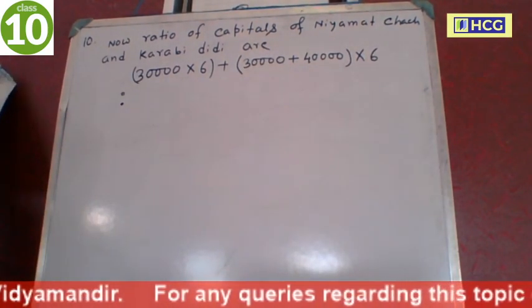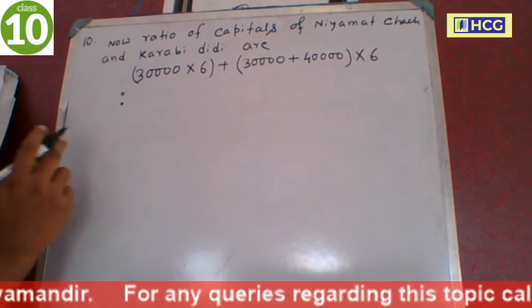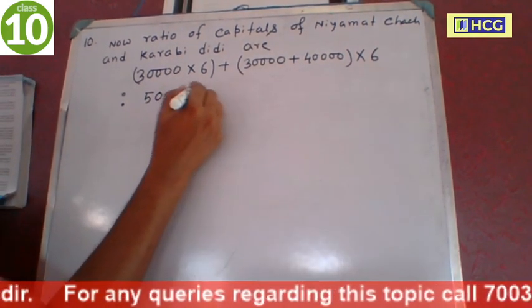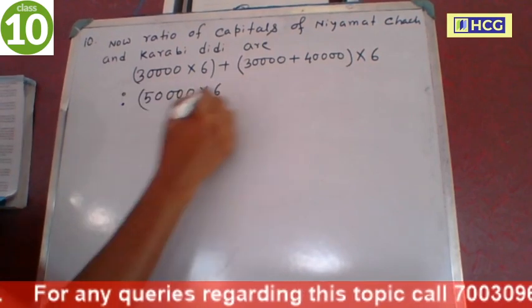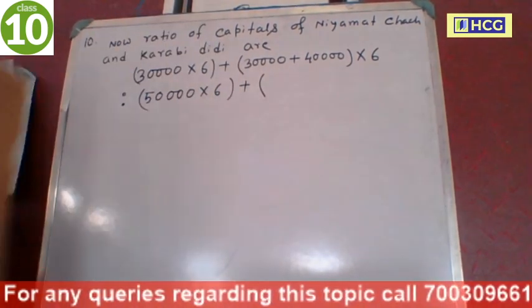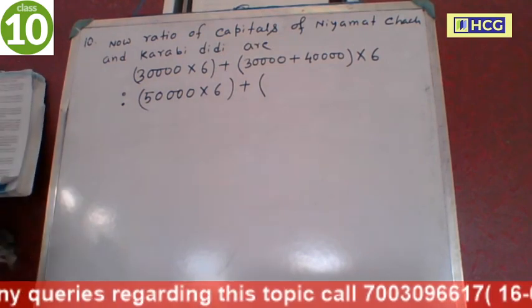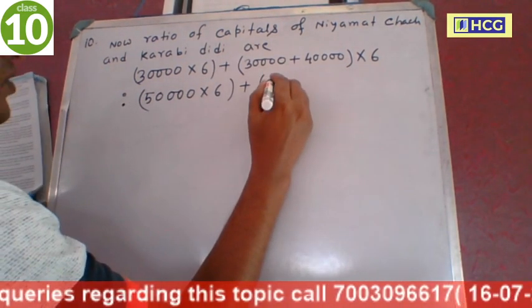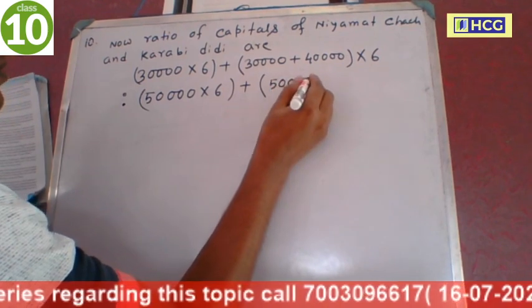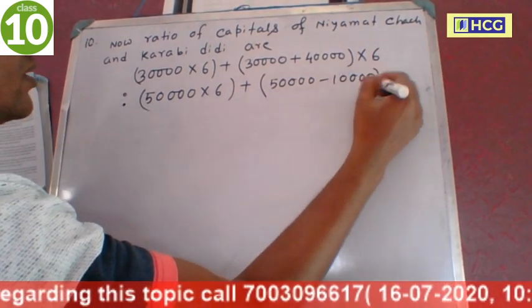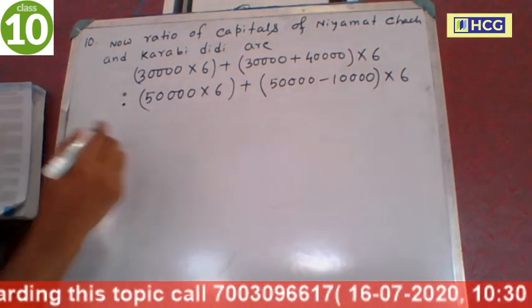Now the capital of Korobi Didi: 50,000 is invested for 6 months, and she withdrew 10,000 for personal need. So the remaining amount is 50,000 minus 10,000 for the remaining 6 months.